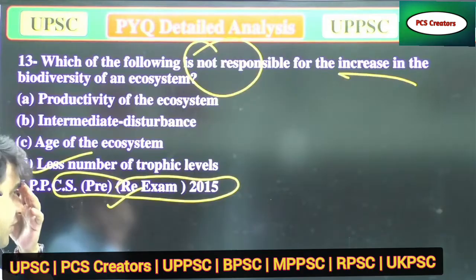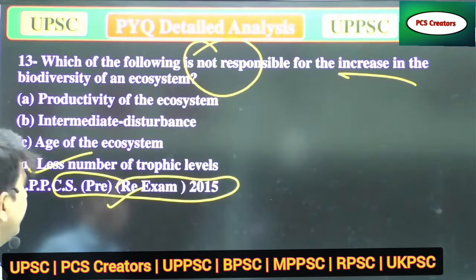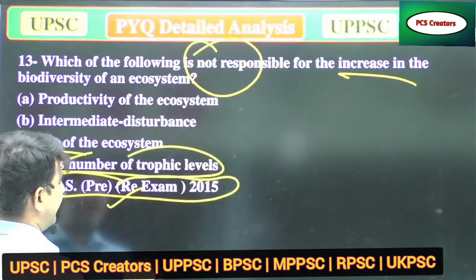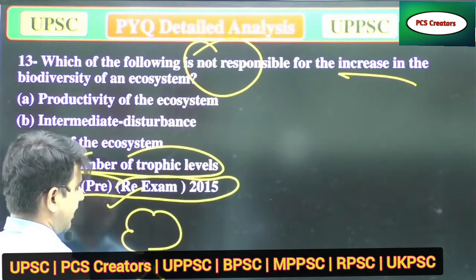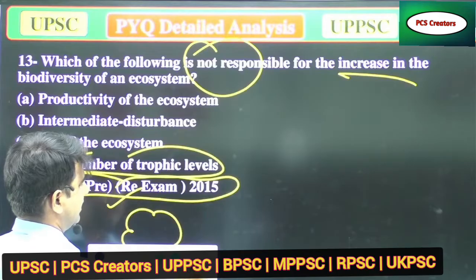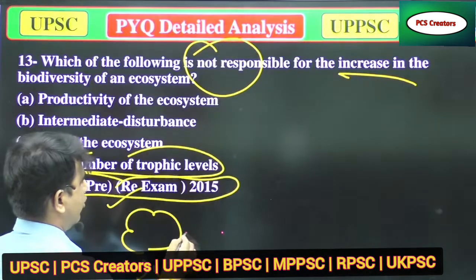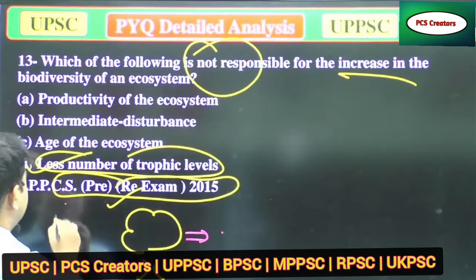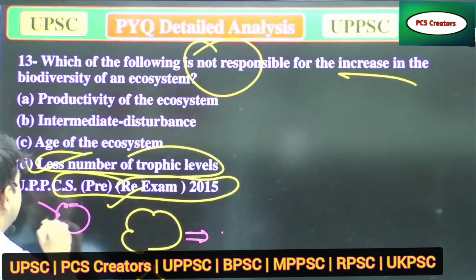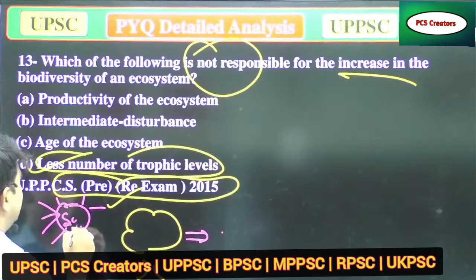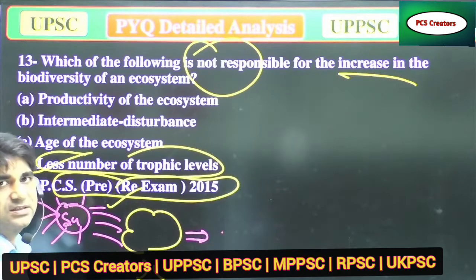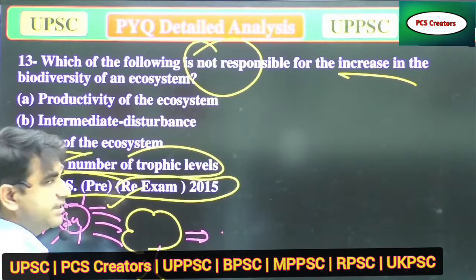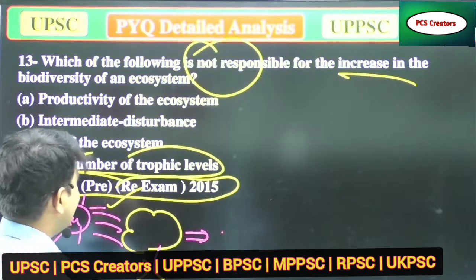Now, how can you say that it is less number of trophic level? When we talk about the number of trophic levels, suppose I have a tree, and this is the sun. This is our Suraj Chacha, or you can say the sun. It provides solar energy, by which the tree can grow.